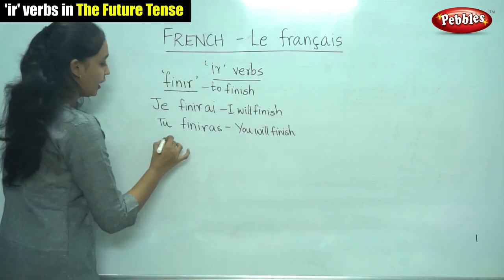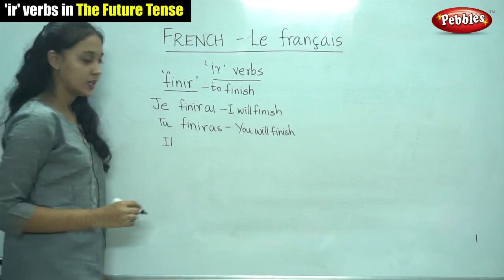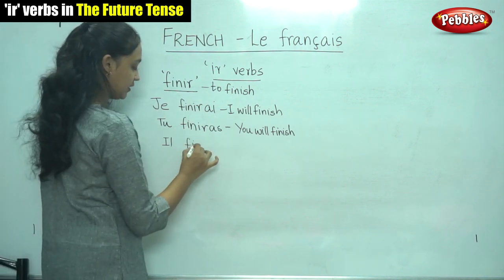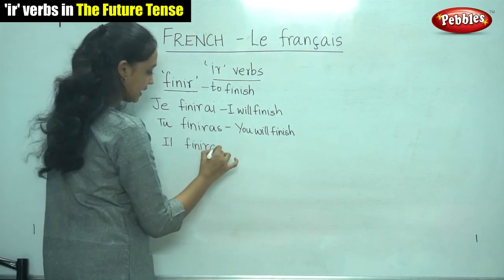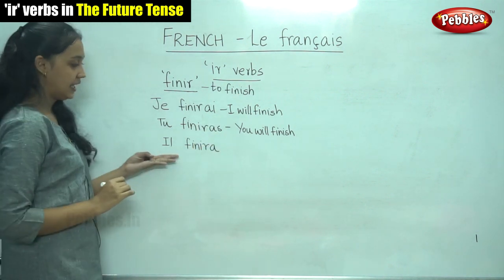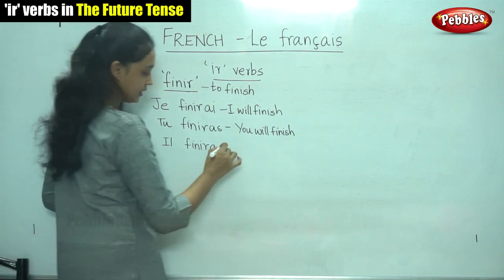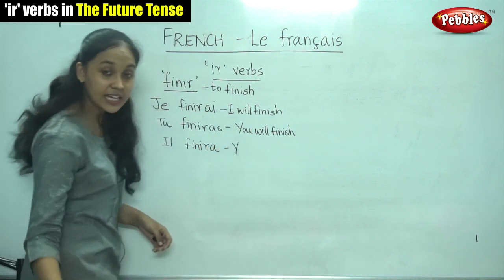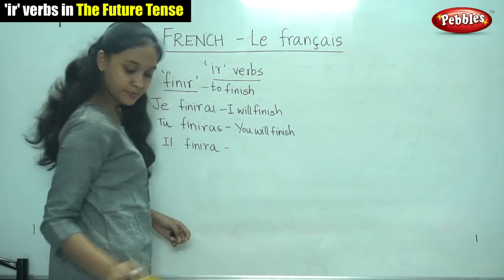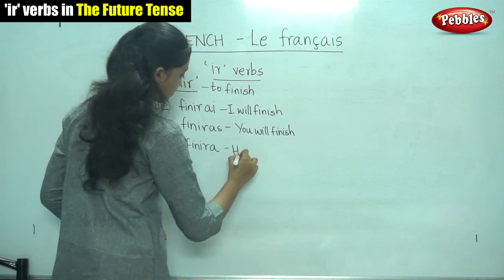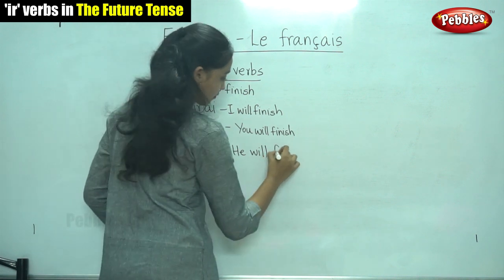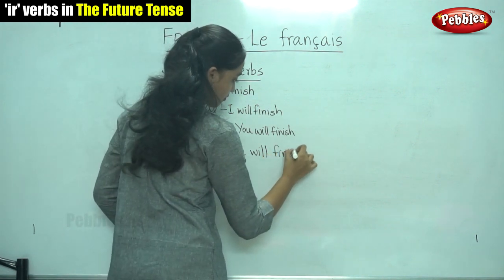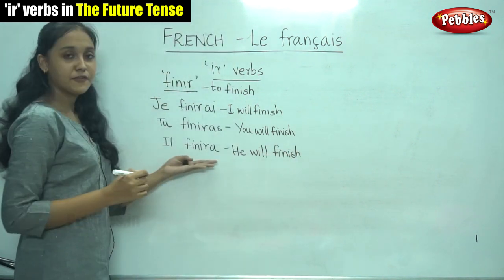Next, for il. We write the infinitive followed by the ending A. Il finira. It means he will finish. Il finira.